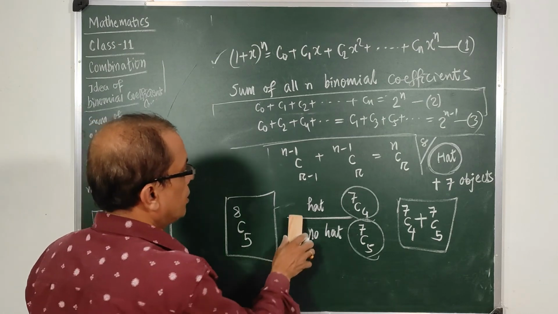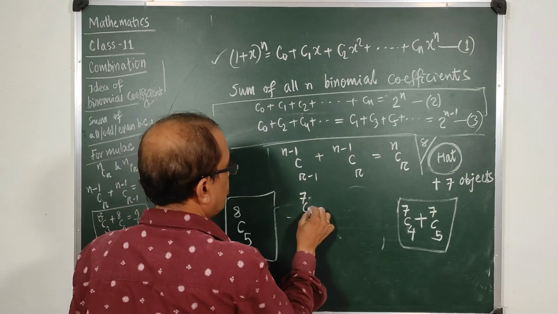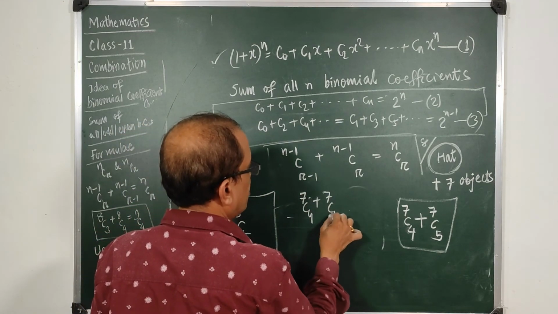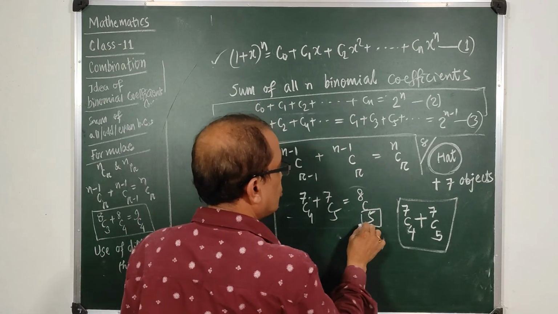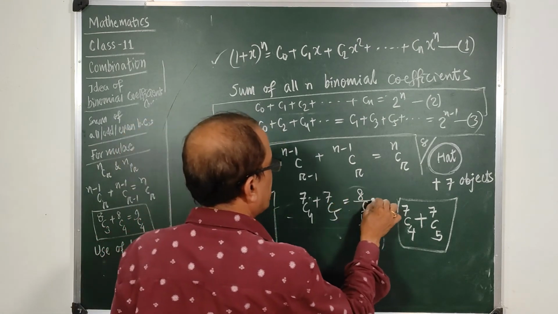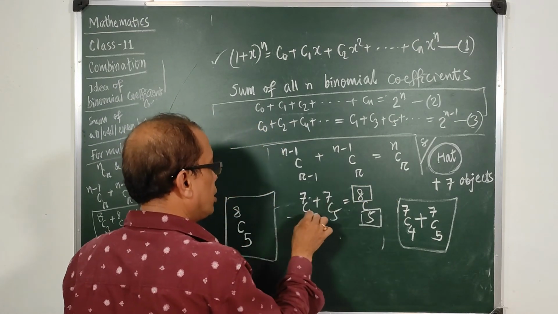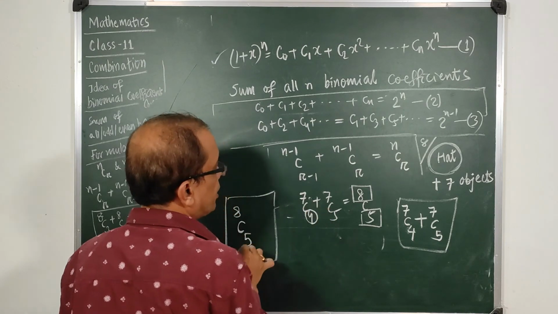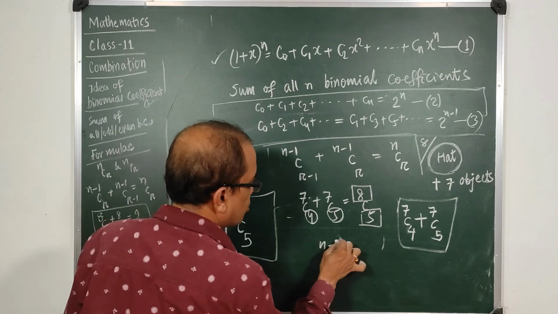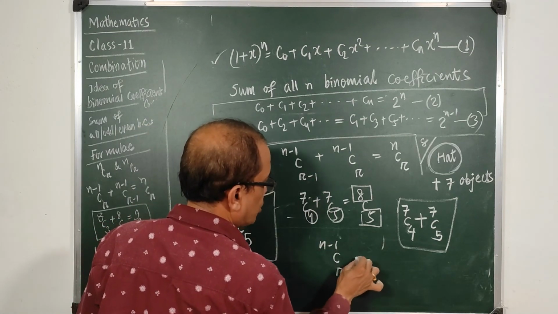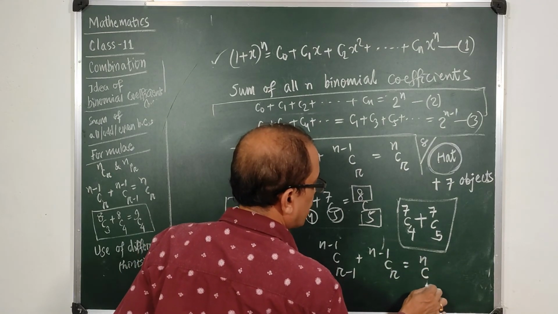So I can say that summation of these two, means 7C4 plus 7C5, will be 8C5. Total options to use is 5, total things to carry is 8, and this can be done in 2 ways, when you are choosing one thing every time not to take and to take. So we have n minus 1 C r minus 1 plus n minus 1 C r becoming equal to nCr. This is the formula.